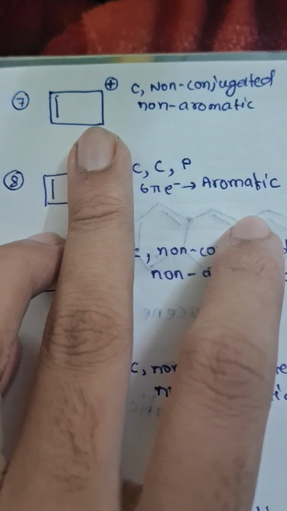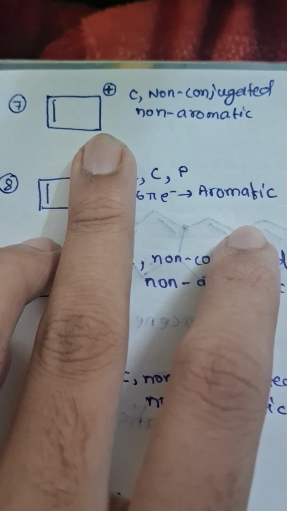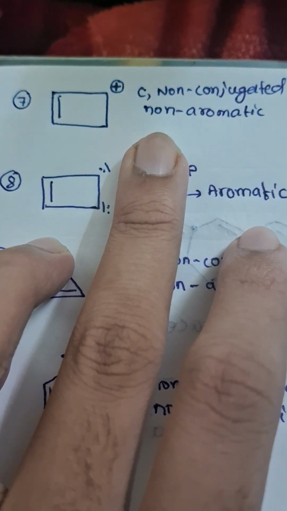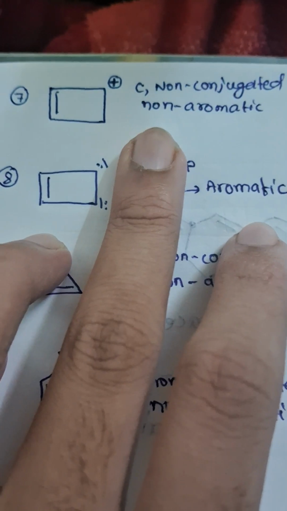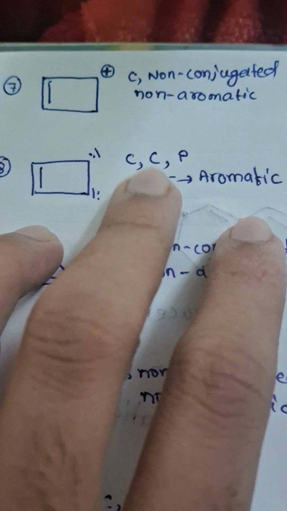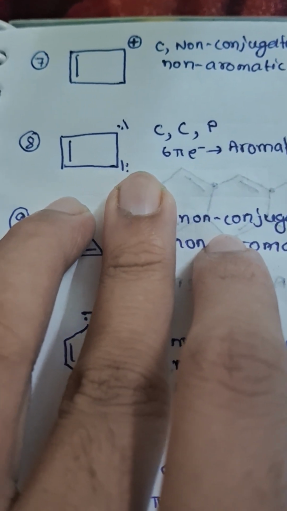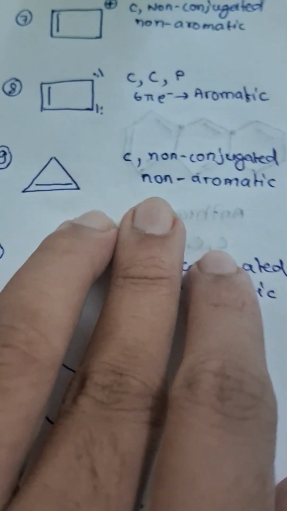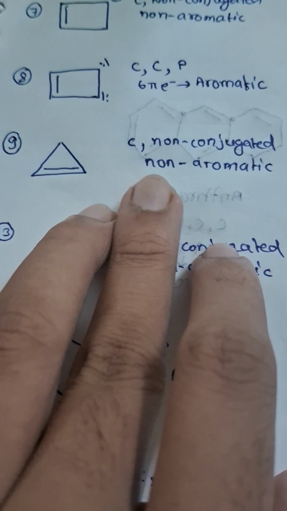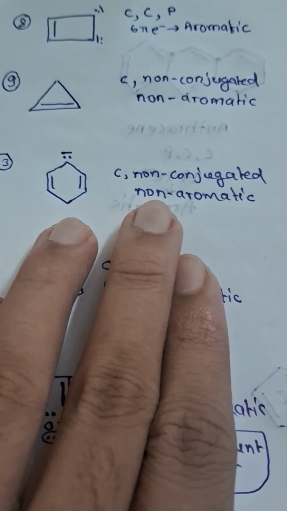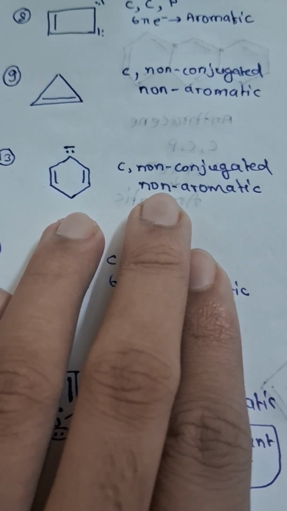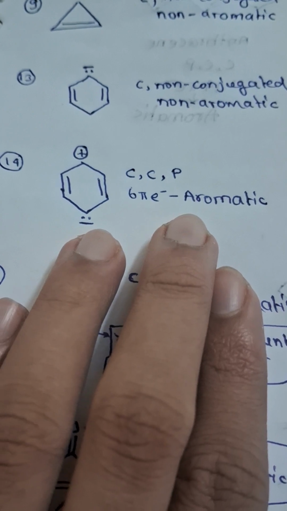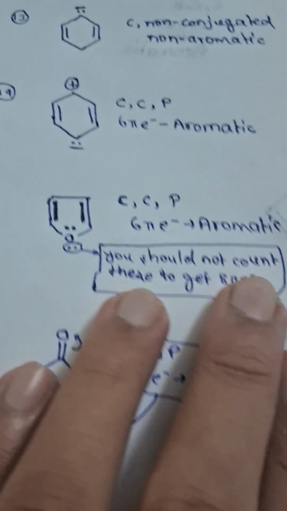It is cyclic but not conjugated. So it is non-aromatic. This is cyclic, conjugated, and planar, and there are 6 pi electrons, so this is aromatic. How about this? This is non-conjugated, so non-aromatic. This is cyclic, non-conjugated, so non-aromatic. This is cyclic, conjugated, planar, and 6 pi electrons, so aromatic.